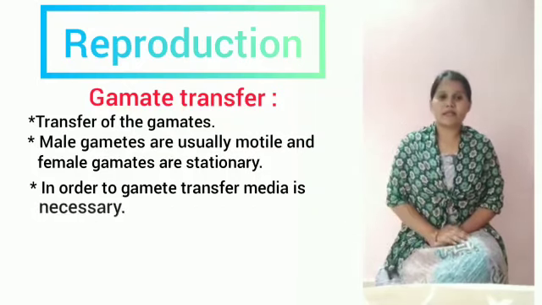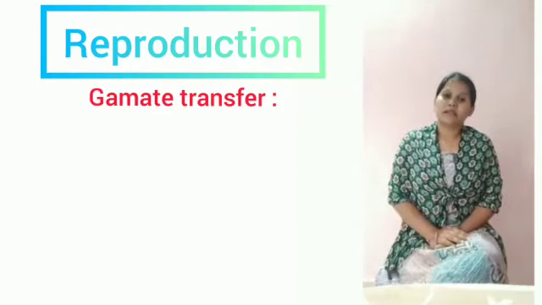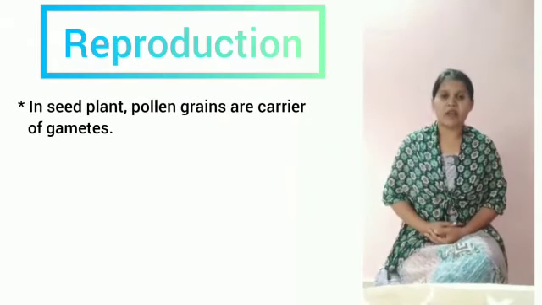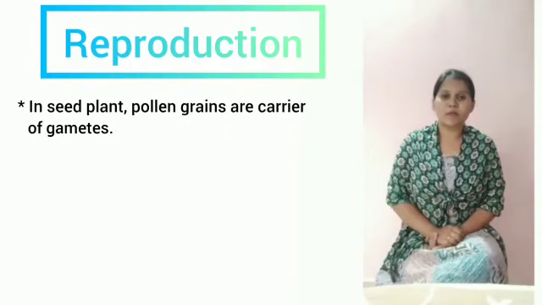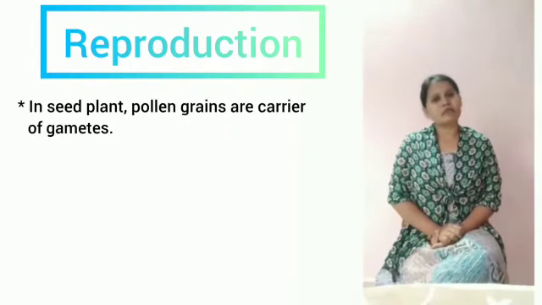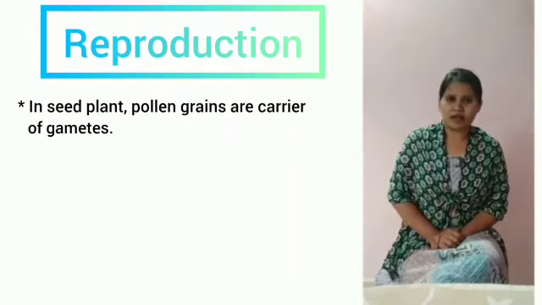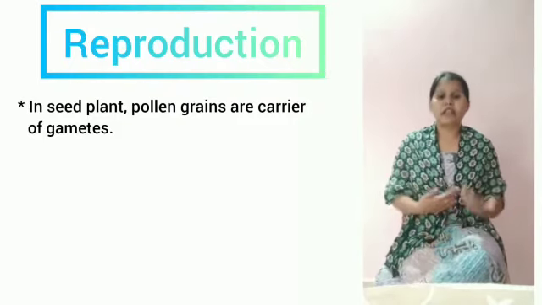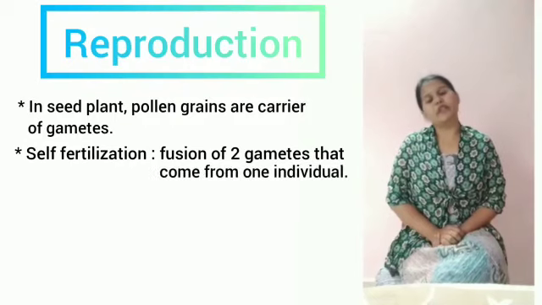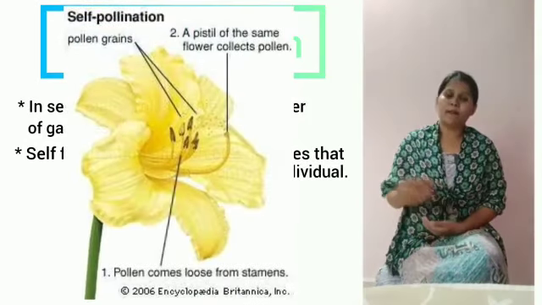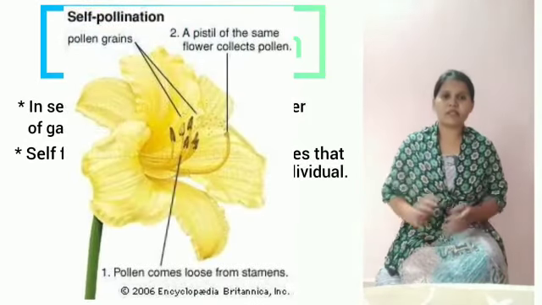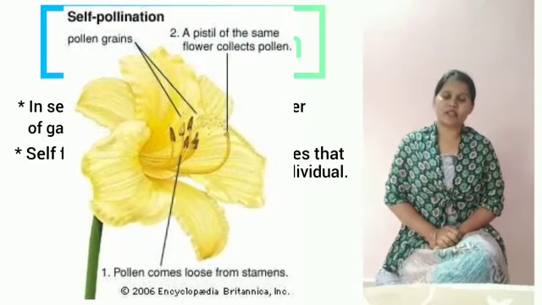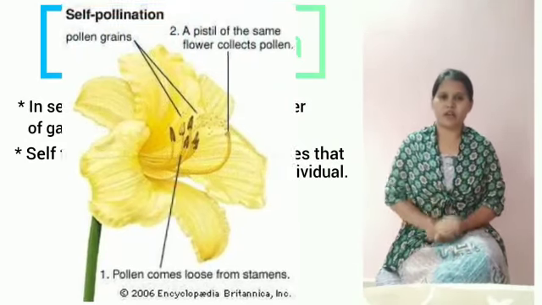And in some cases like seed plants, gamete transfer occurs by the transfer of pollen grains, where the pollen grain sits on the stigma of the female flower and fertilization occurs. In bisexual plants where self-pollination occurs, it is very easy because the male and female reproductive organs are present in a single parent, hence fertilization occurs easily.